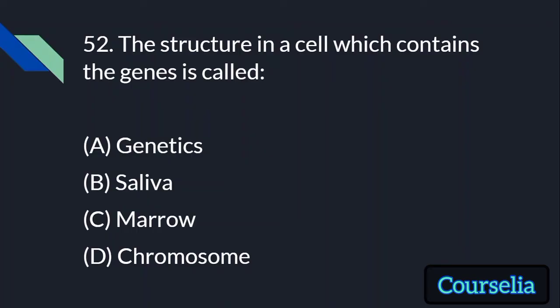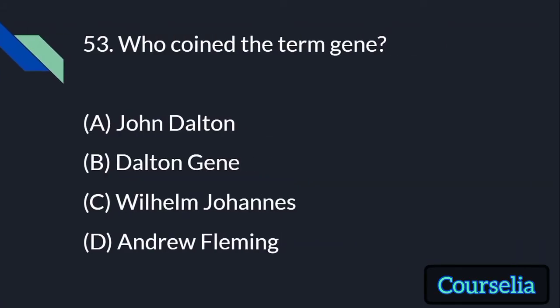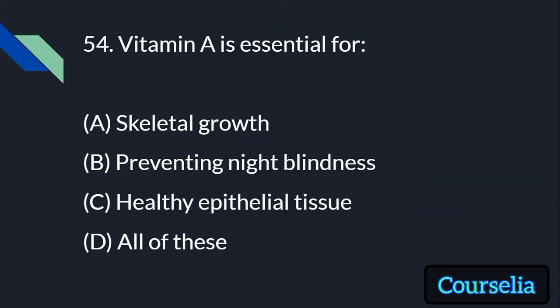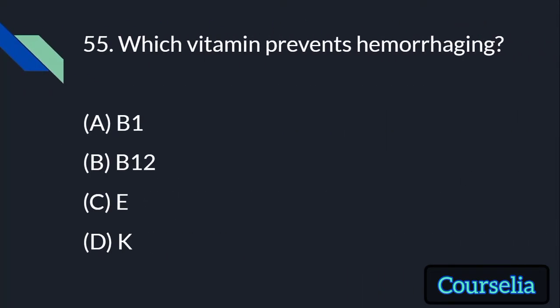The structure in a cell which contains the genes is called chromosome. Who coined the term gene? Wilhelm Johannsen. Vitamin A is essential for preventing night blindness. You have to remember that deficiency of vitamin A causes night blindness. Which vitamin prevents hemorrhaging?